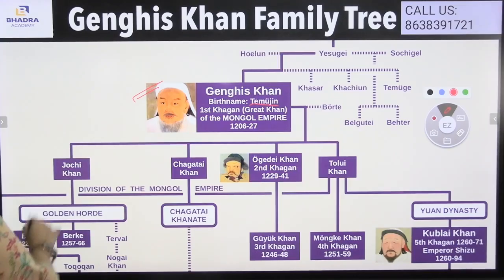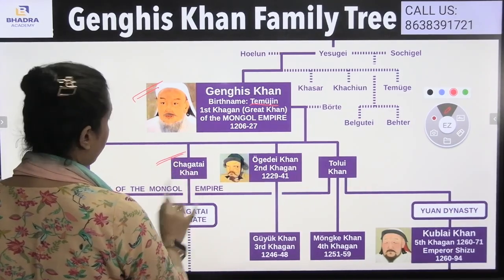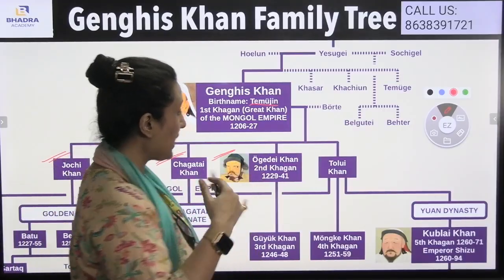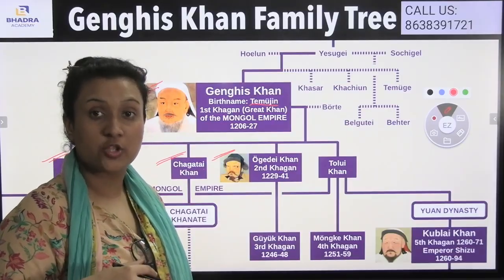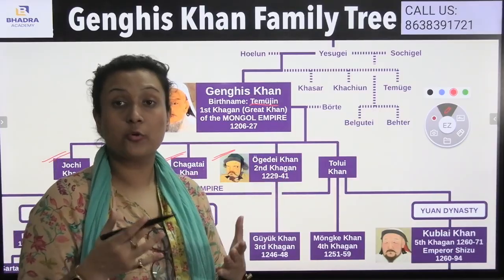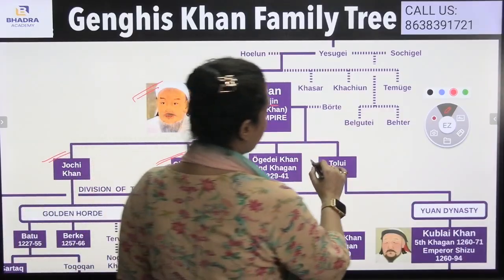Here comes the Joshi Khan. Joshi Khan was the eldest son of Genghis Khan, and second comes the Chagatai Khan. Chagatai Khan was the second son, and here comes the second great Khan after Genghis Khan, which was Ogode. Ogode was given the opportunity to become the great Khan after Genghis Khan's death. And fourth comes the Toloi Khan.